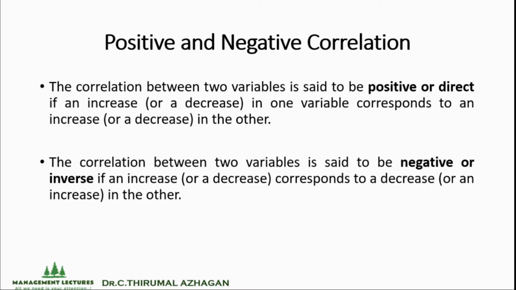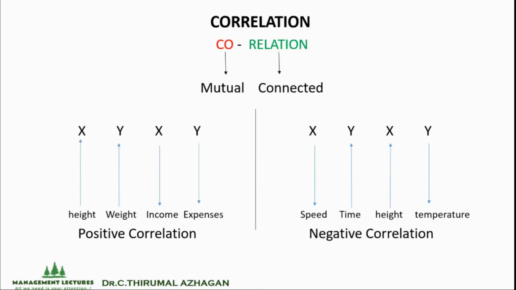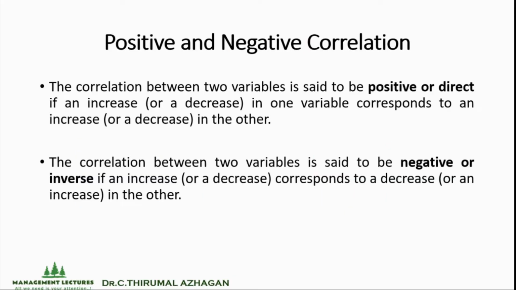And related to the negative or inverse correlation, the correlation between two variables is said to be negative or inverse if an increase or a decrease corresponds to a decrease or an increase in the other. So here vice versa, if one variable increases, the other variable decreases. If one variable decreases, another variable increases. So you can get this explanation with the help of this chart. So it has been categorized into positive correlation and negative correlation.